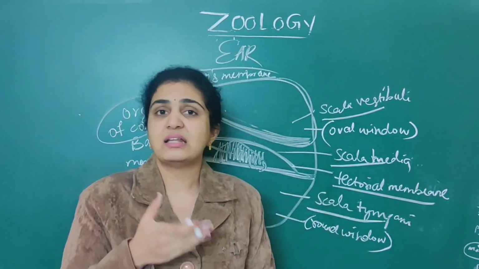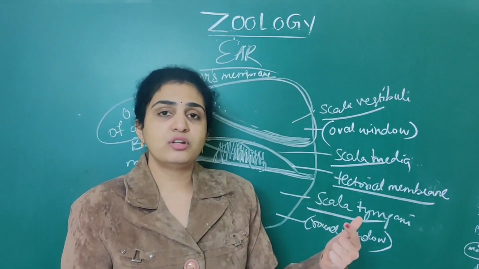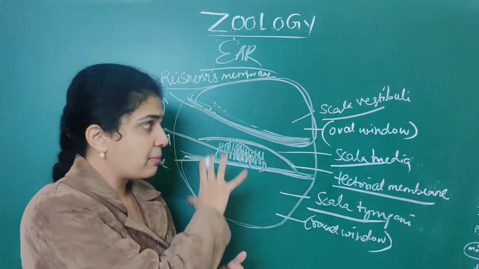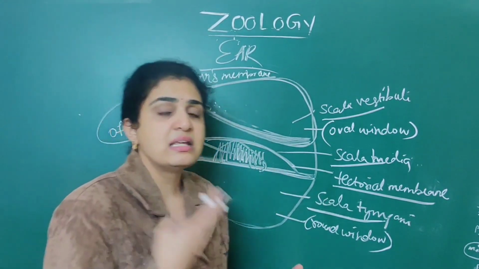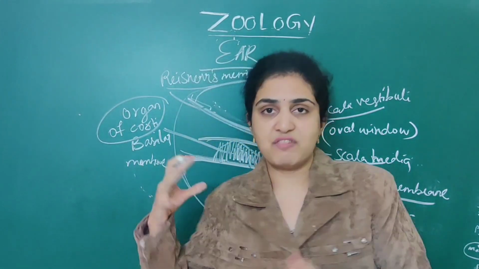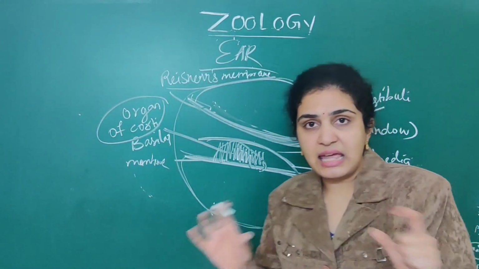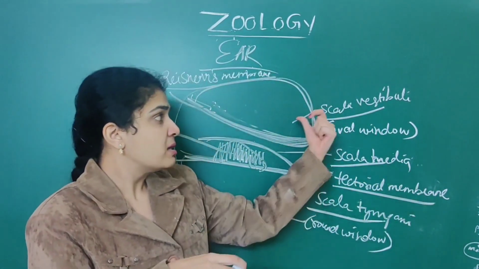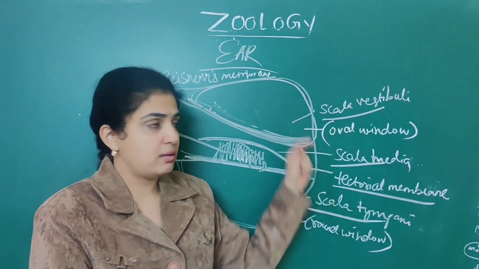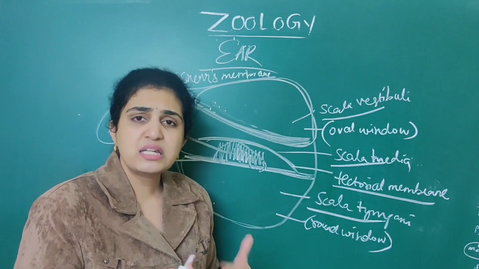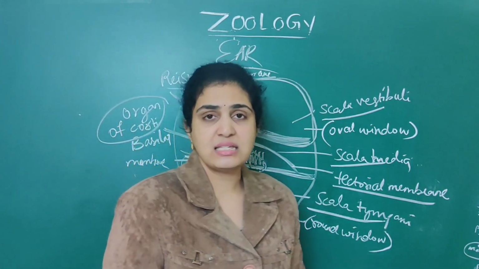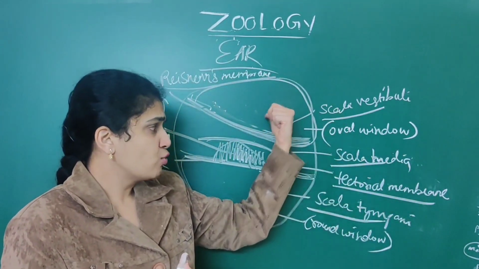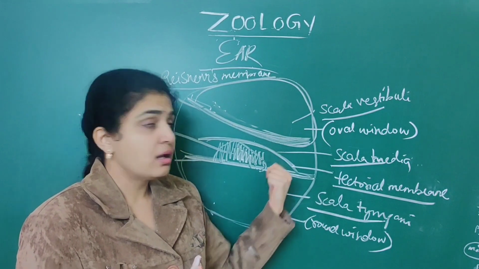The cochlea is divided into three parts. Now the diagrammatic representation of the cochlea comes. In the diagrammatic representation of the cochlea, it is divided into three parts: scala vestibuli, scala media, scala tympani. Scala is the word you should remember that is associated with the inner ear. Vestibuli, media, tympani: three parts. Numerous NEET questions are based on the eye as well as the ear. Every alternate year they are asking related to this only. So vestibuli, media and then tympani.